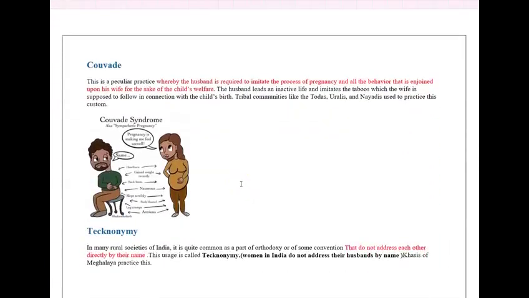So if you see here, you can see the man over here and the woman over here. She is saying that pregnancy is making me feel unwell, and he's also saying that it is the same for me also. She's getting heartburn, he's also getting heartburn. She's gaining weight, he's also gaining weight. This type of behavior we call couvade behavior, where the husband is required to imitate the process of pregnancy, all the behavior that is enjoined upon his wife, for the sake of the child's welfare.